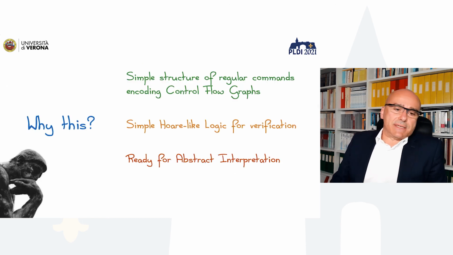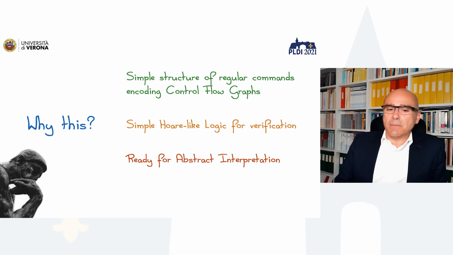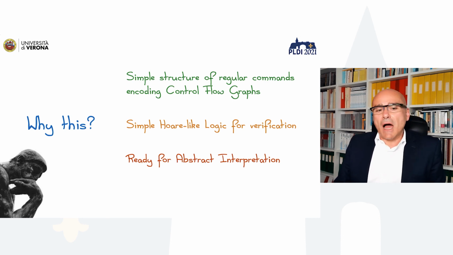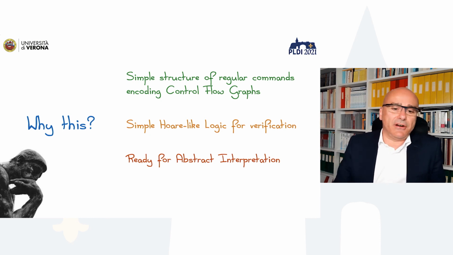So why all this? Well, qKleene has a very simple structure of regular commands, and this encodes control flow graphs. Control flow graphs are the basis for making program analysis. So we would claim that qKleene makes program analysis easier. The second thing is that we have a very simple Hoare-logic-like structure which is completely inherited from Hoare logic.